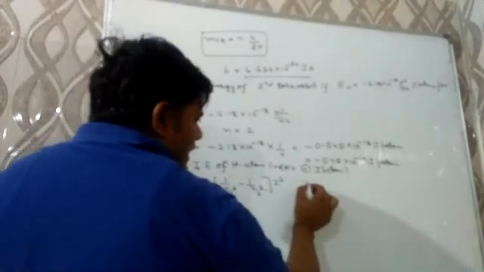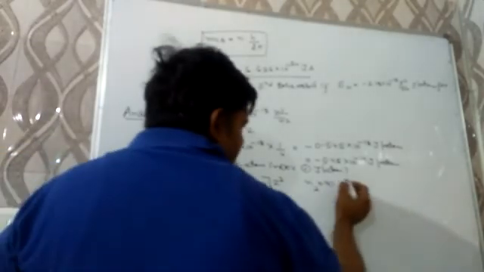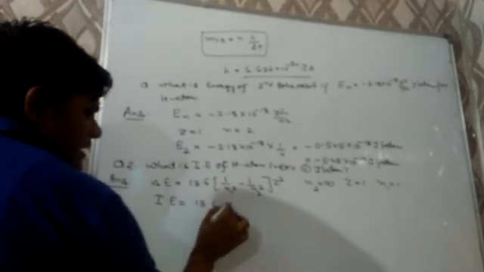For ionization enthalpy, n2 should be equal to infinity, n1 will be equal to 1, and for hydrogen Z is 1. So the ionization enthalpy in electron volt comes out to be 13.6 eV, and in joule per atom the ionization enthalpy will be equal to 2.18 × 10⁻¹⁸ joule per atom.